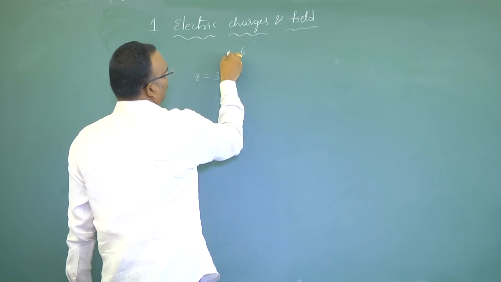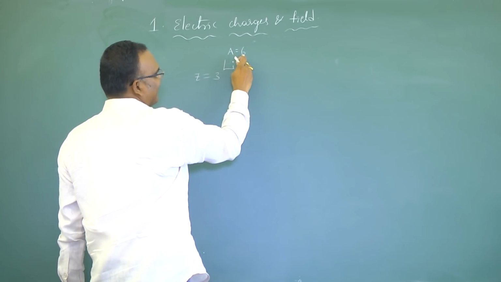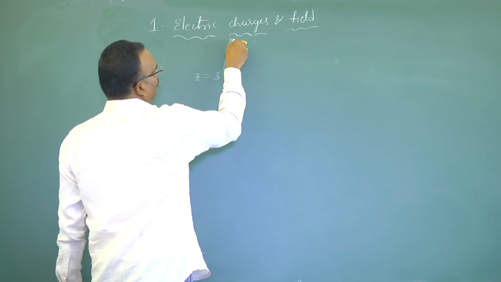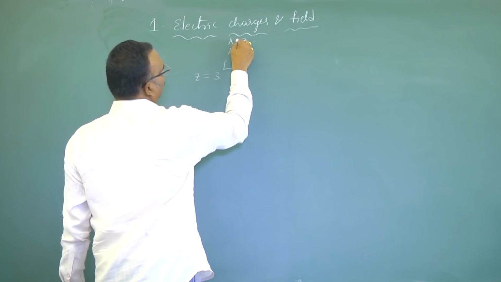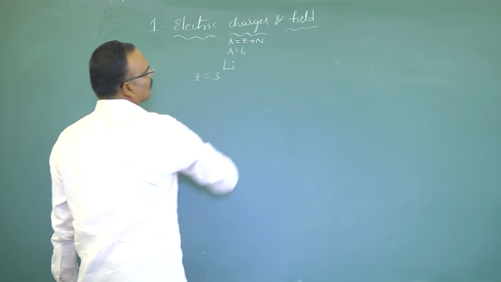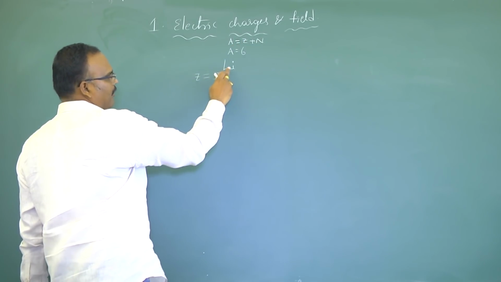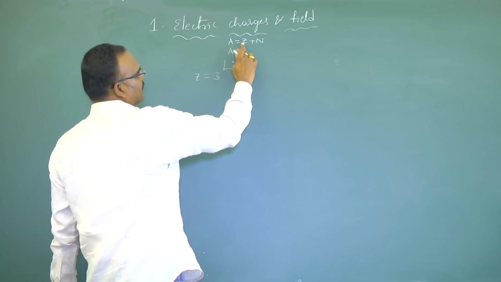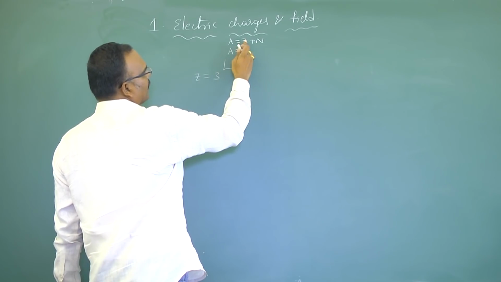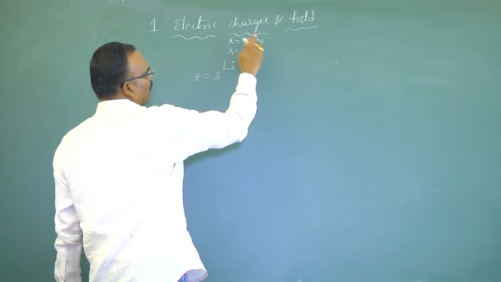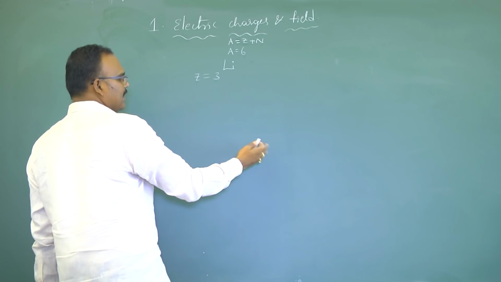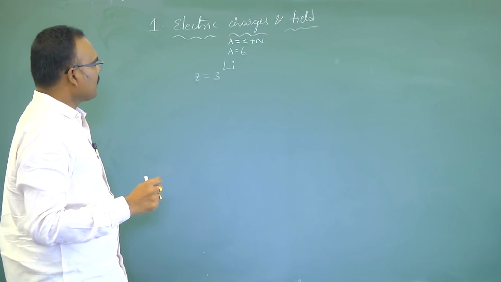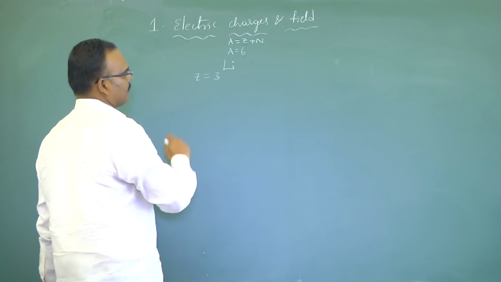The mass number A represents the number of nucleons present in the nucleus. Nucleons means protons plus neutrons. Here we know we have 3 protons in the nucleus. If we subtract 3 from 6, we get the number of neutrons, which is 3. So the lithium atom consists of 3 protons and 3 neutrons in its nucleus.